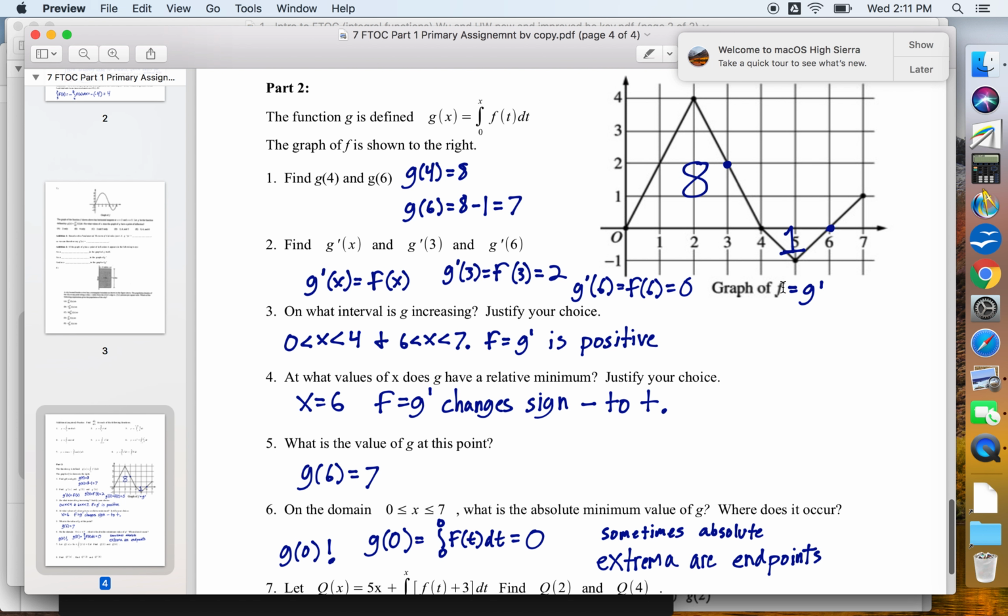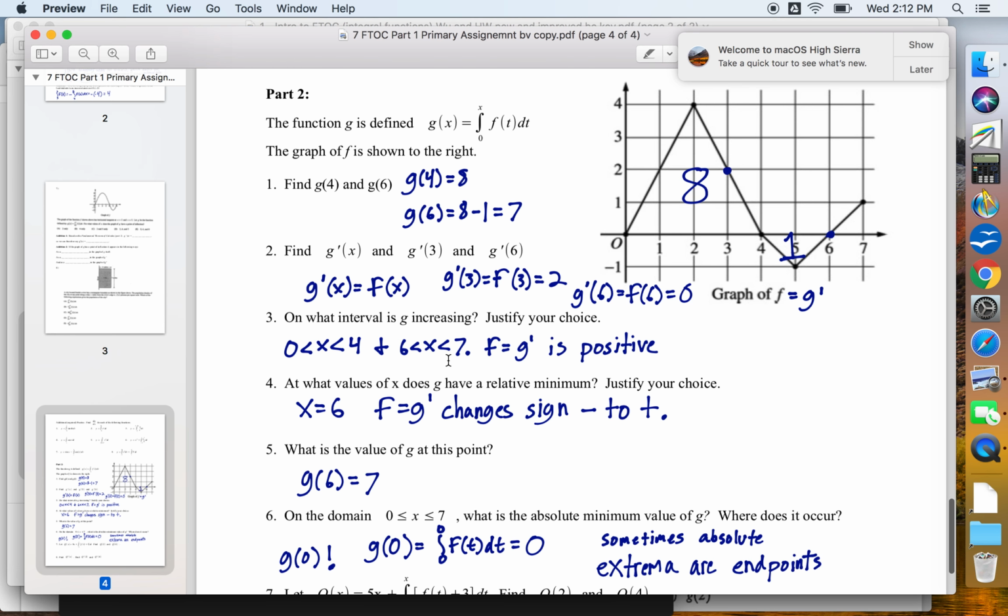And then here we're just, oh, look at this. F equals G prime, right? We just do that now. So when it says find G prime, it's basically saying find F. So G prime of x, f of x, same thing. So G prime of 3, f of 3, same thing. Let's go to the graph. f of 3 is 2. If f of 3 is 2, G prime of 3 is 2 because f and G prime are the same. And same thing here. G prime of 6, well, that just means f of 6, right? If we label this graph, we can translate these questions, and these questions become easy. G prime of 6, that's f of 6. f of 6 is 0. There we go.